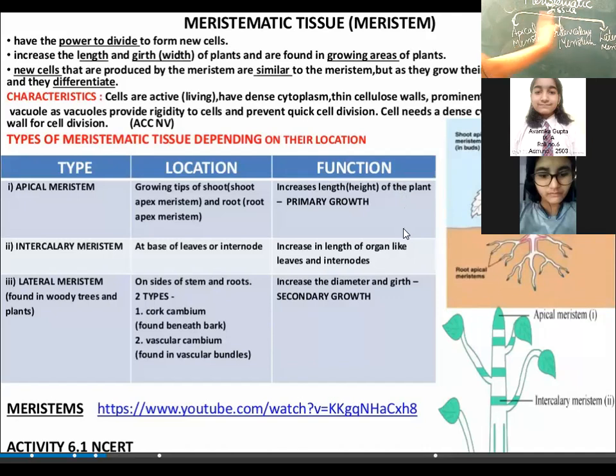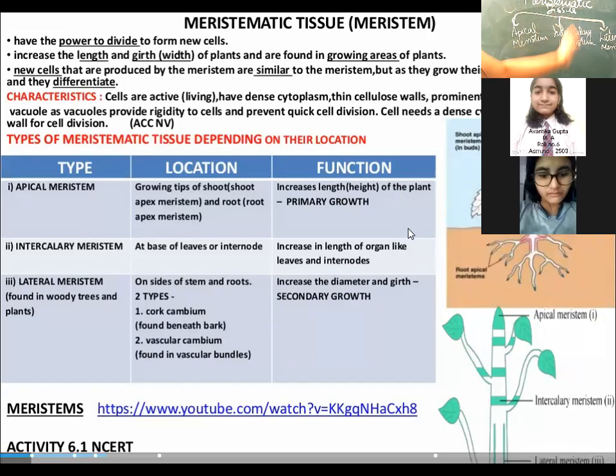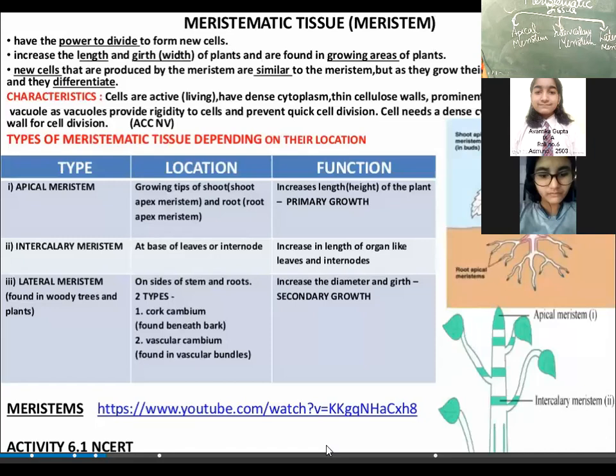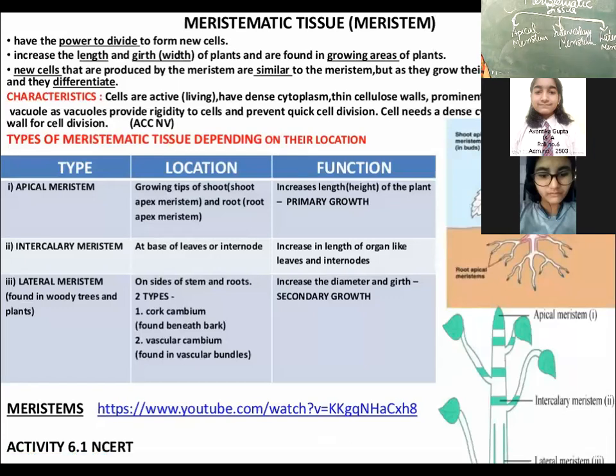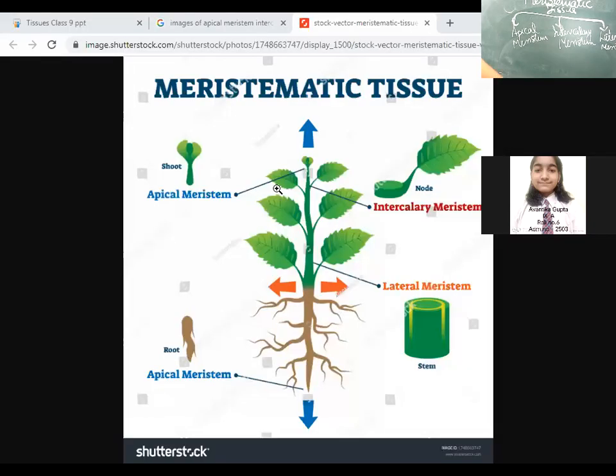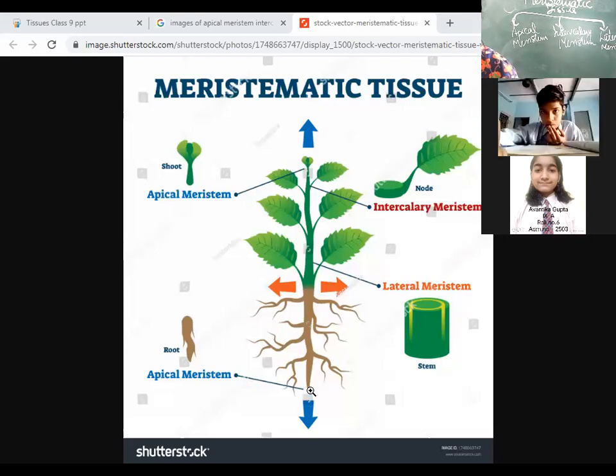But what is different is only their location. So on the basis of their location, we are having three types of meristematic tissue. Now, what are the three types of meristematic tissue? One is intercalary meristem. Is the diagram visible? Okay. So, can you tell me which meristematic tissue is present in the roots and in the shoot? Name the meristematic tissue which is present in the root and the shoot of the plant.